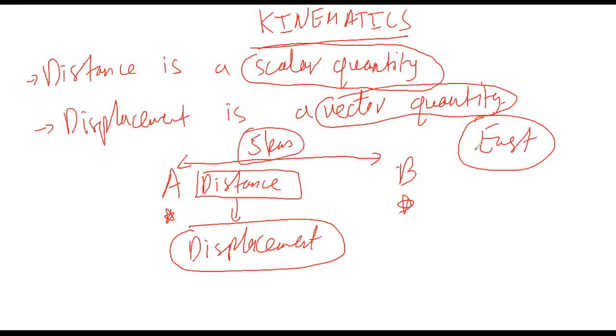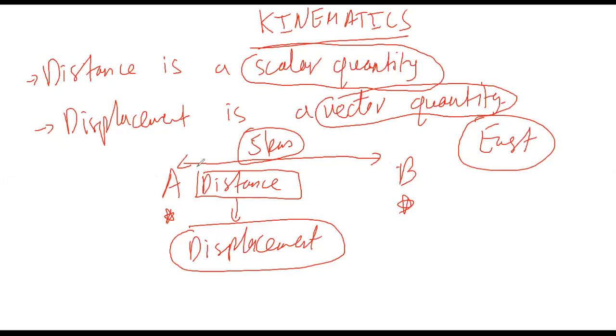And by direction, we mean east, west, or towards right, left. Okay? So now this was point A and this was point B. When you move from A to B, which is 5 kilometers, and you only tell that the distance between A and B is 5 kilometers, you don't tell the direction. You don't say it is on east, west, north, south, right, left. You don't give any direction. Then it is a scalar quantity and it is a distance.